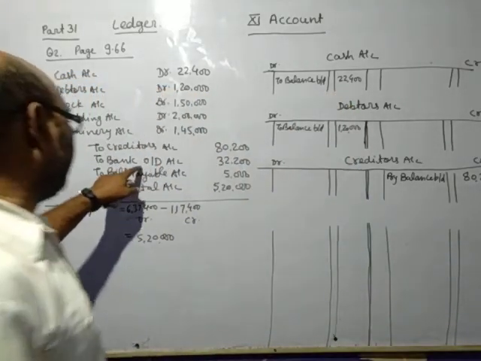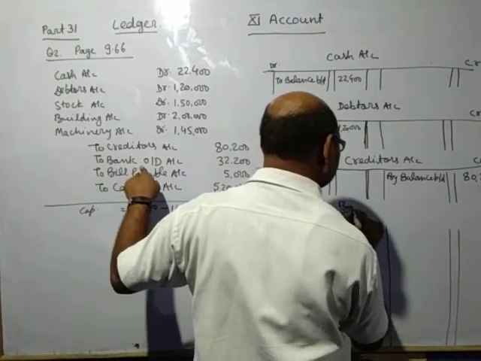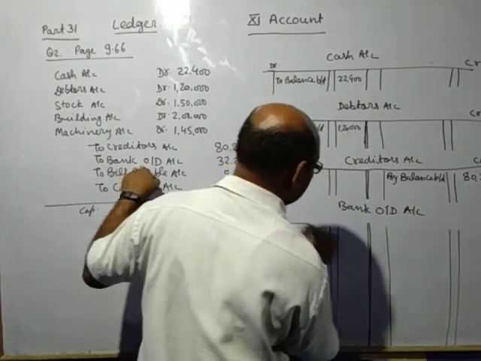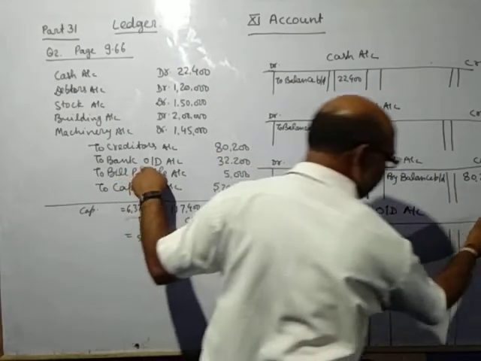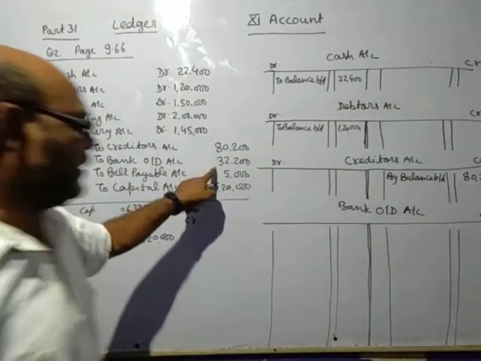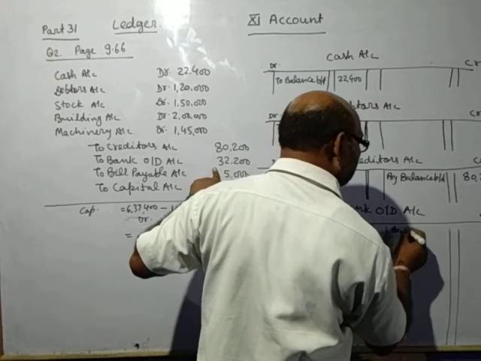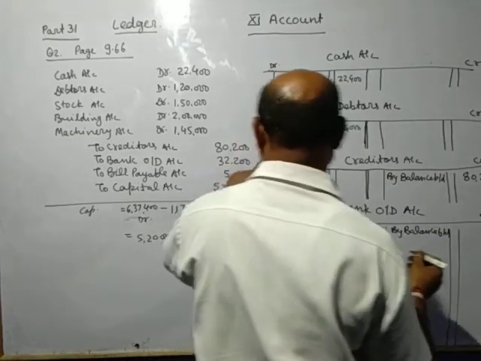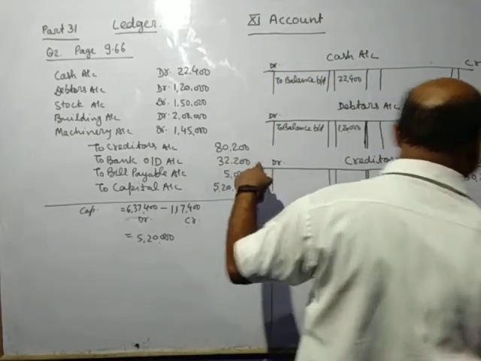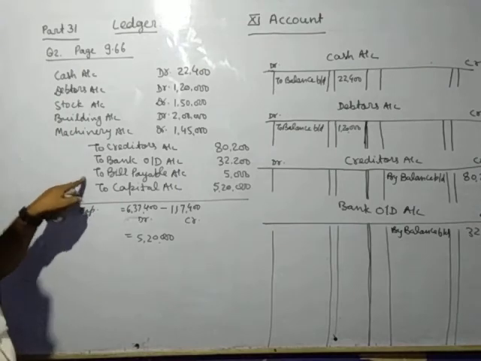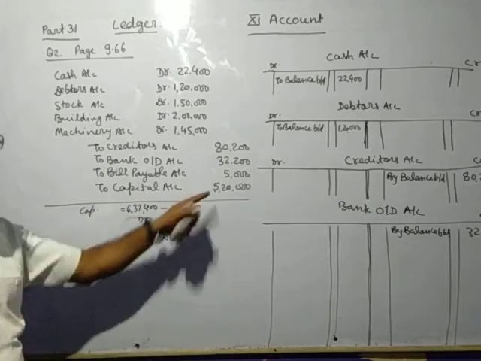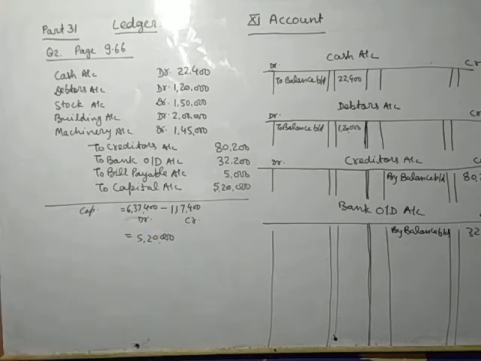Same if you write the bank overdraft, this is also a credit item. So on the credit side you will write by balance b/d and the overdraft amount is 32,200. When you draw the bills payable account, you will write by balance b/d 5,000. You will write in the capital account by balance b/d 5,20,000. So like this you will open the accounts. Okay, thank you.